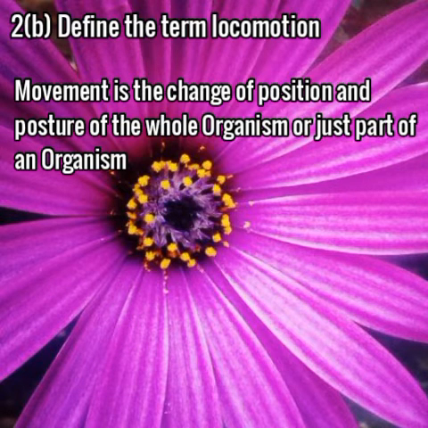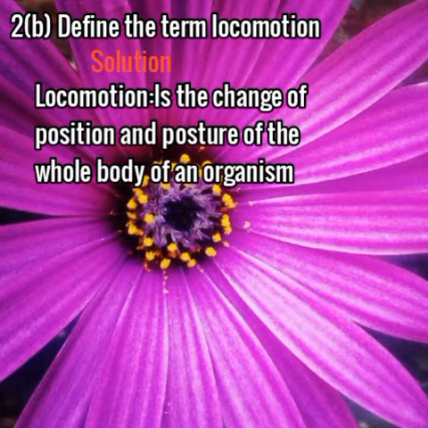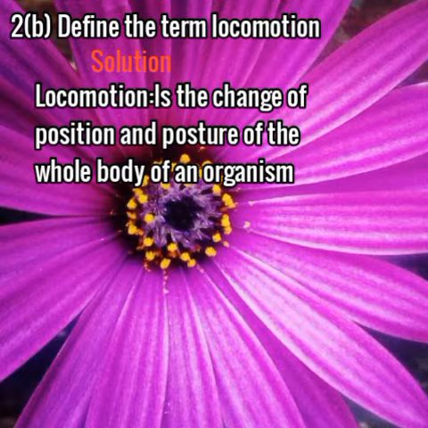B. Define the term locomotion. Locomotion is a change of position in the posture of the whole body of an organism. So, in order locomotion to take place, the whole body of an organism must move from one position to another position. It involves the movement of whole organisms and not only part.